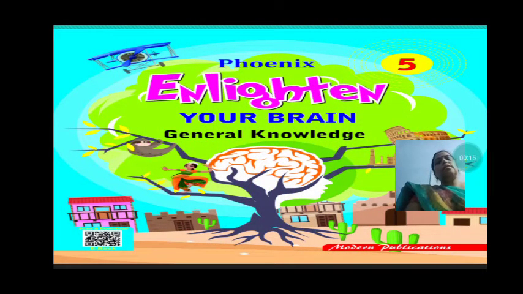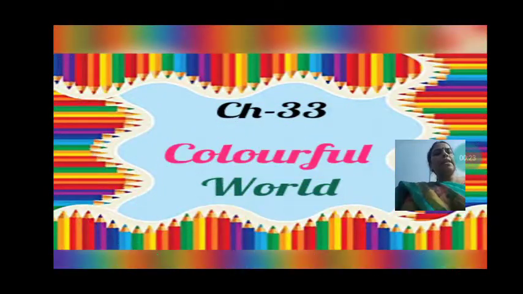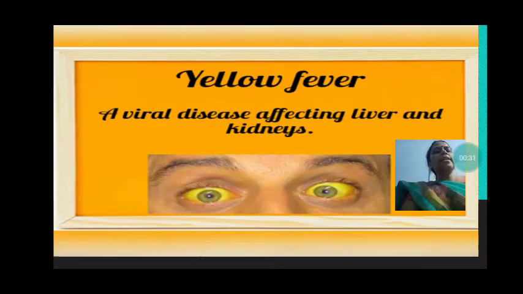With your book, Phoenix Enlighten Your Brain General Knowledge Standard 5, you have this book with you. Open chapter 33, Colorful World. In this we are going to read about different colors and the things related with that. So first of all we are going to read about the yellow fever.